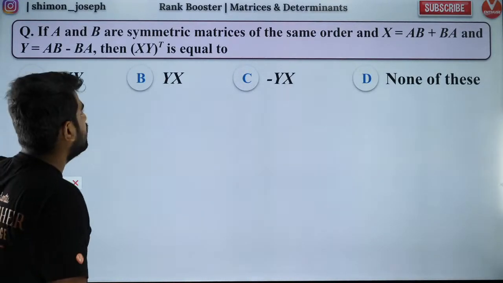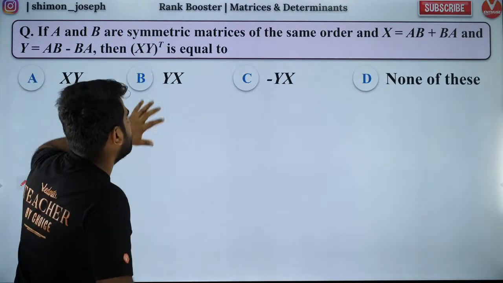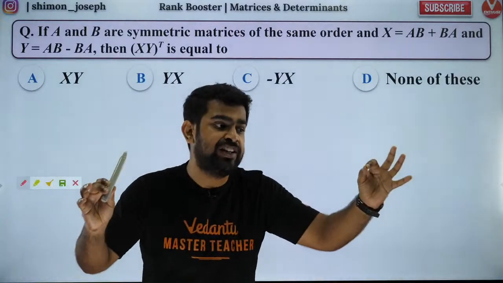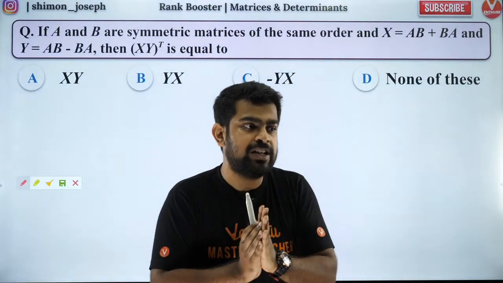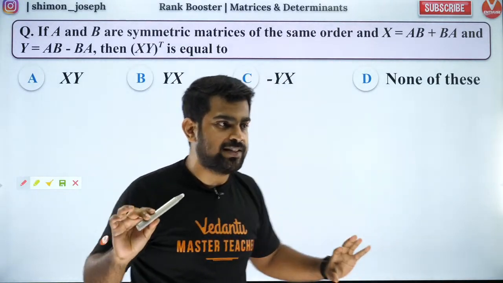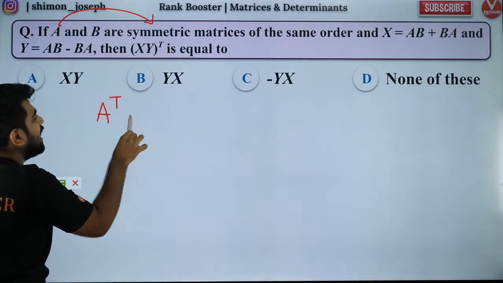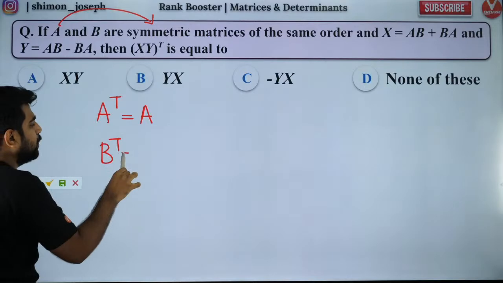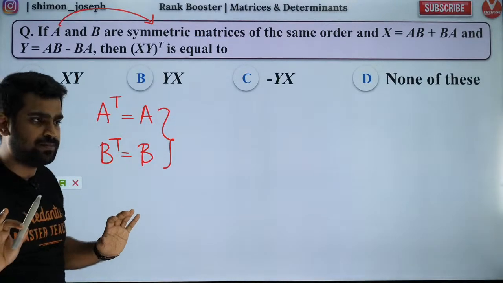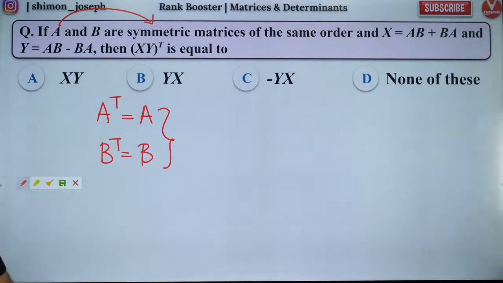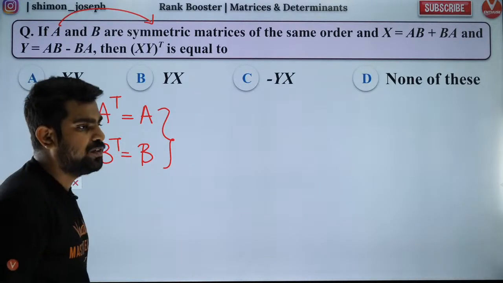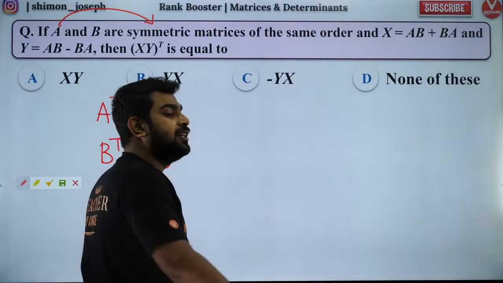So people, let's solve it now. First of all, A and B are symmetric matrices. Every piece of information is very, very important. Let's try to understand that. A and B are symmetric matrices, so I can take A transpose is equal to A, B transpose is equal to B. First step. Everybody is clear with that? I want your confirmation. I'm going to take you along with me. Vijay Kumar, don't worry, I'm here to guide you step by step.